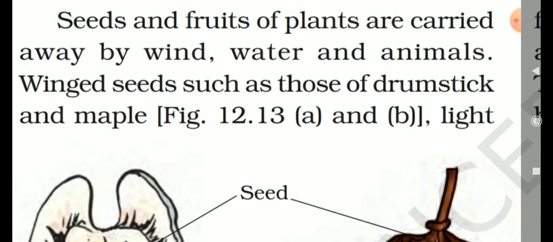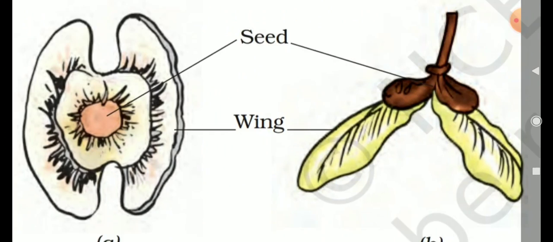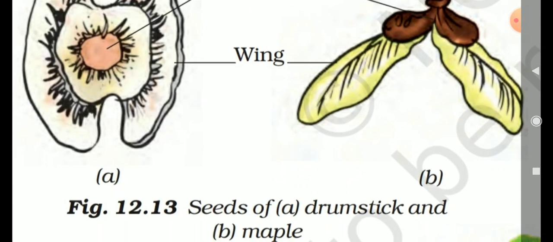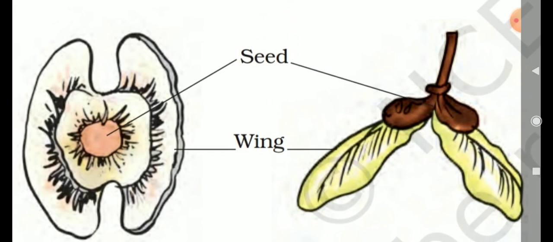Next, seeds and fruits of plants are carried away by wind, water and animals. Underline the word. Winged seeds such as those of drumstick and maple. See the picture. This one is a seed of drumstick. The B picture is a maple.